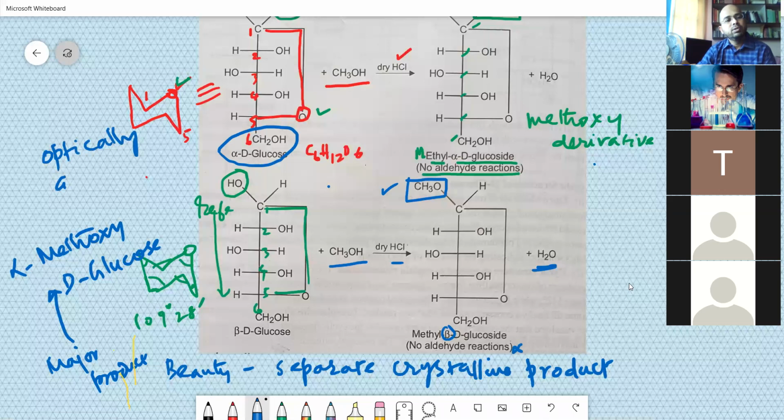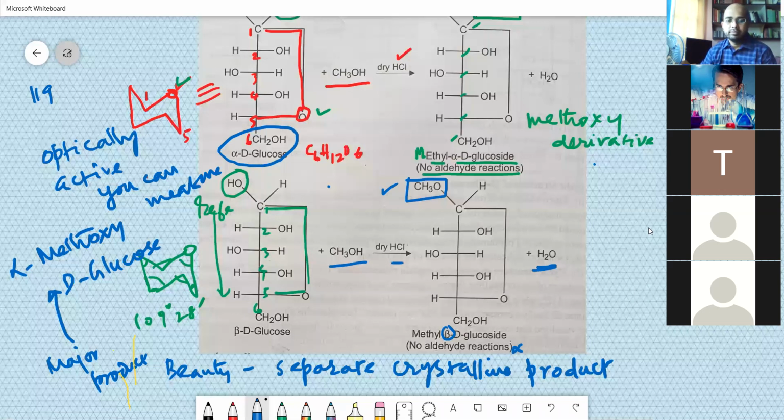Optically active. So you can measure the activity. Already, I have told you that it is about 119. I think it is 119.